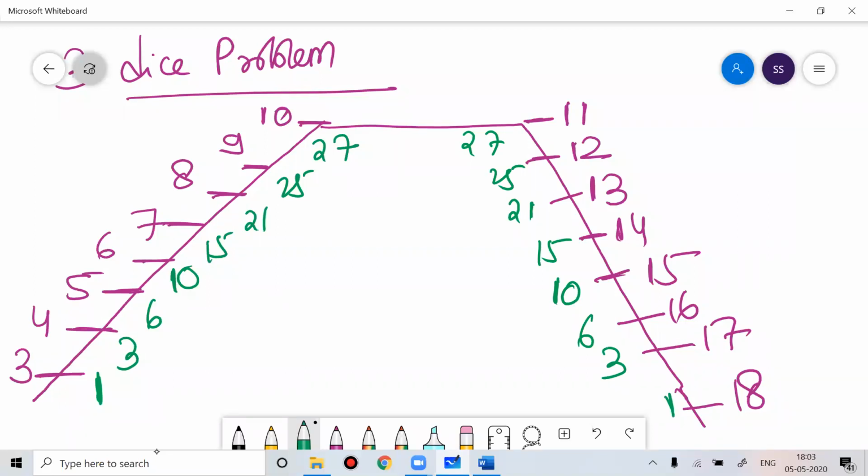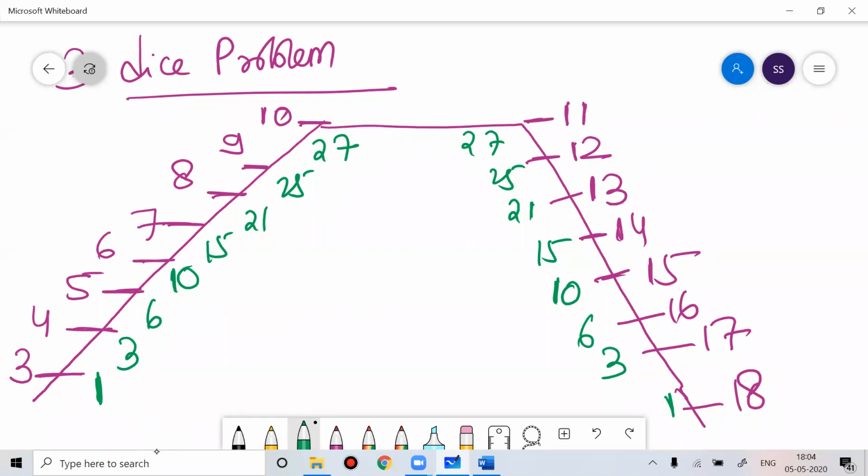So you don't have to waste your time solving and thinking about the cases and all. If you know this, it will be easy for you. The dice problem is very common in competitive exams, one of the very common questions. So you can do it this way, and save a lot of your time.